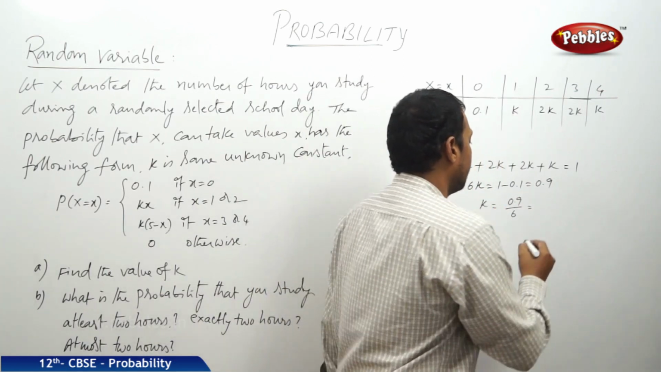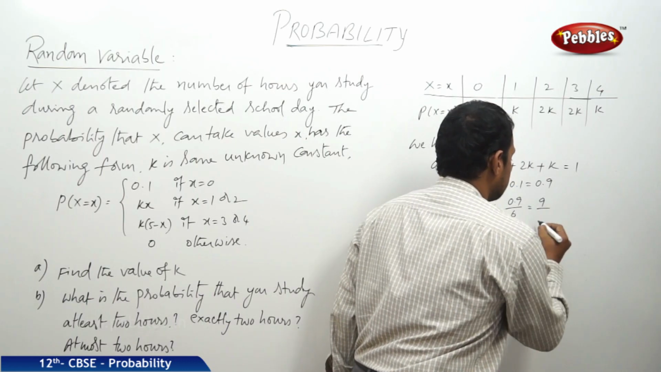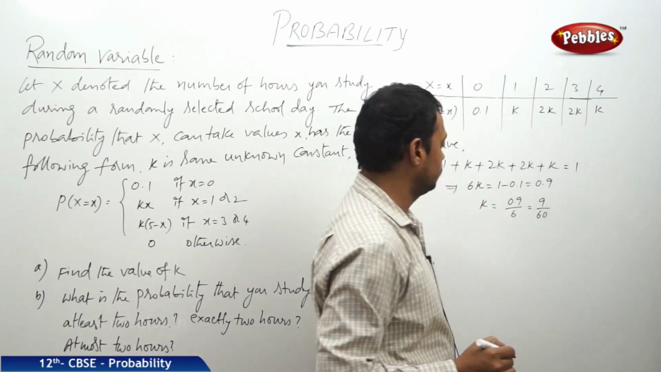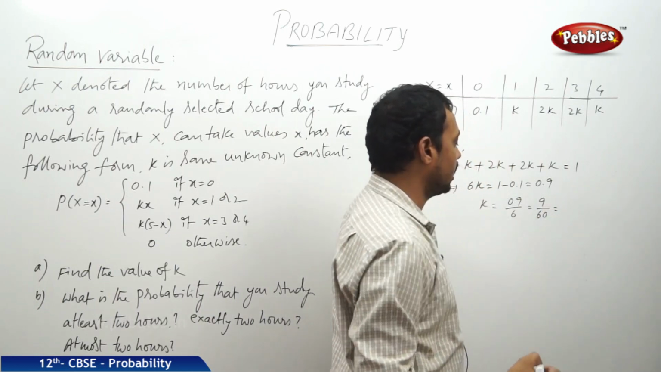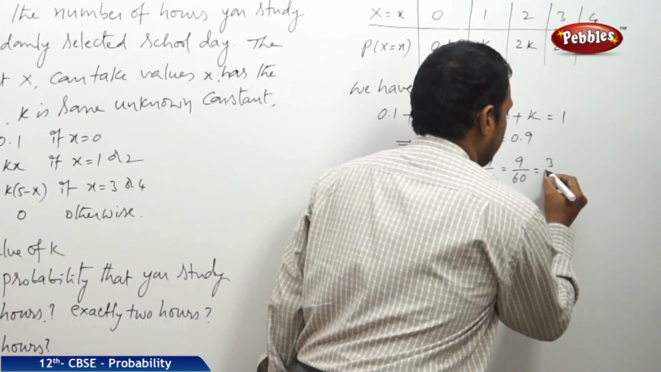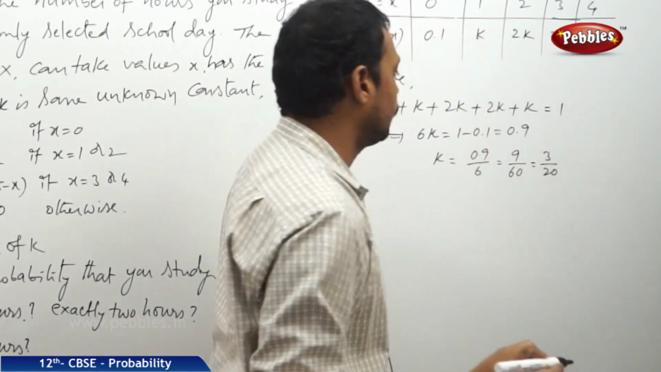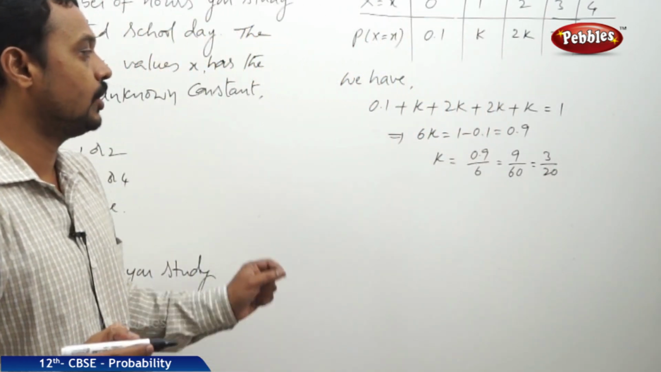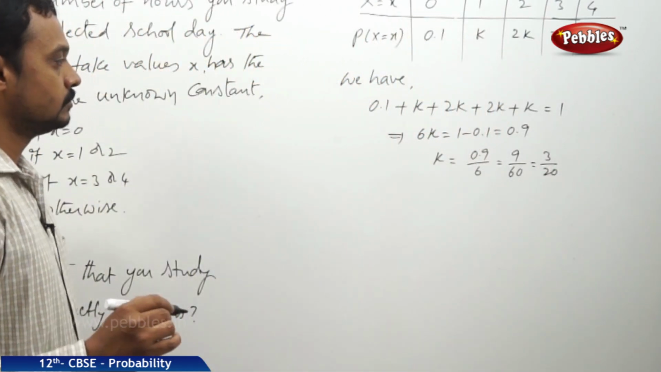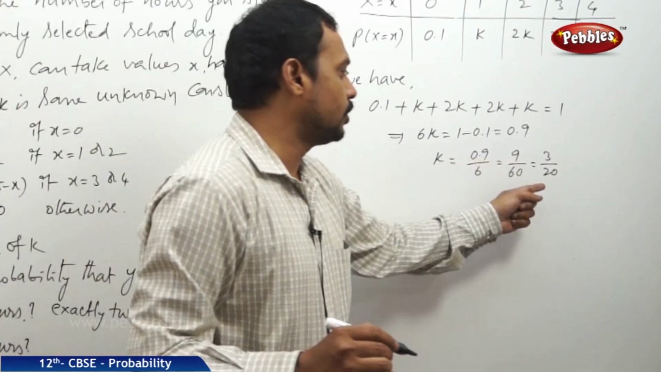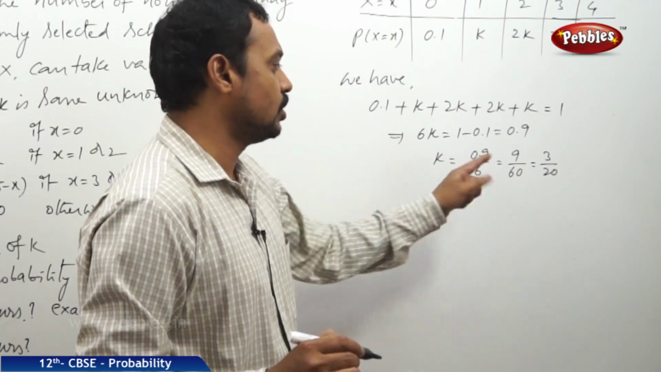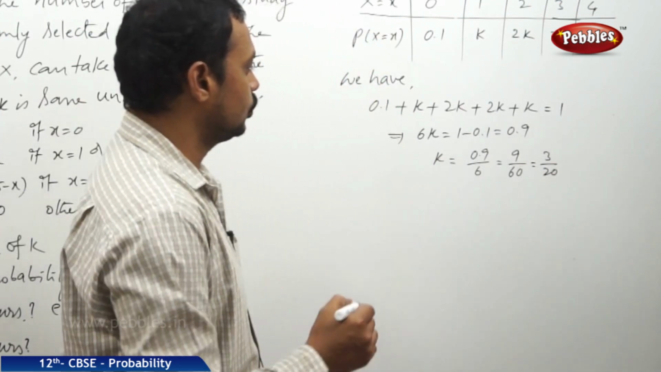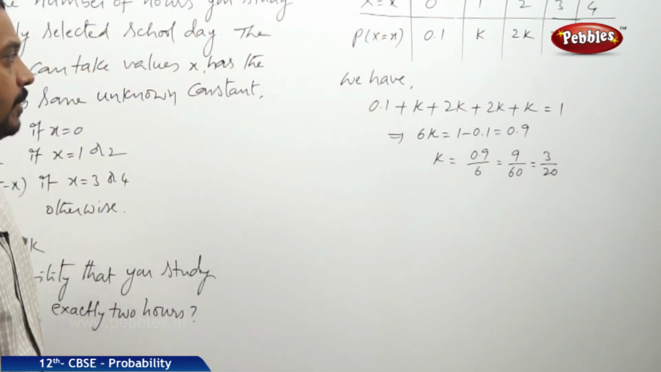Now it can be taken as 9 by 60. Approximately, the 3 table gets cancelled 3 times and it is 20 times. Therefore k is equal to 3 by 20, otherwise 0.15. Okay, no problem, leave it, k is equal to 3 by 20.